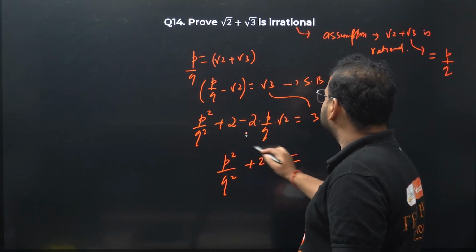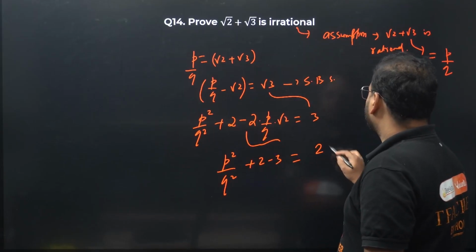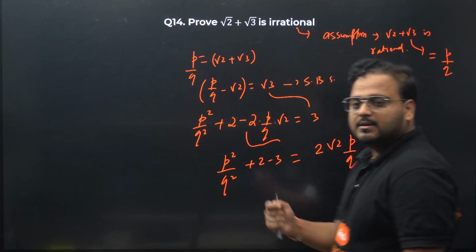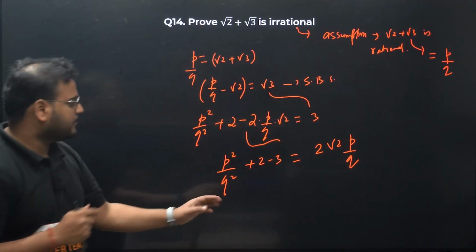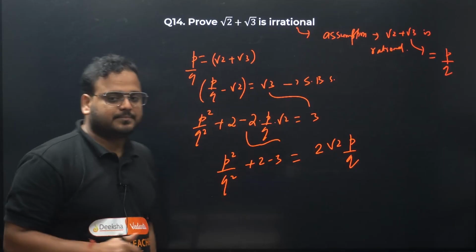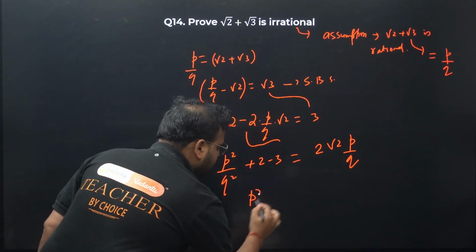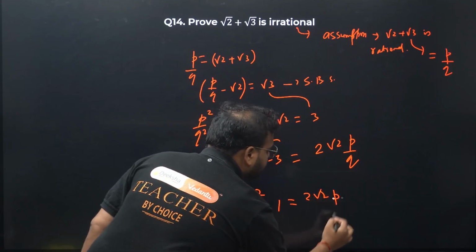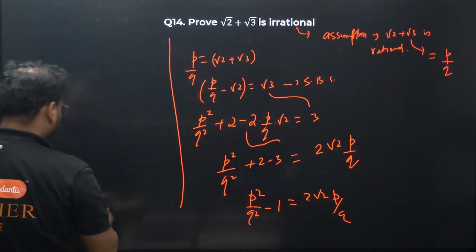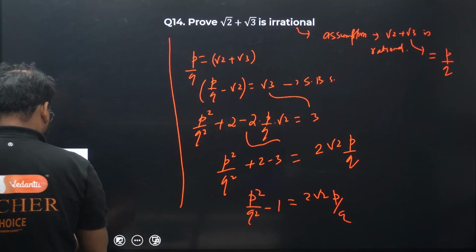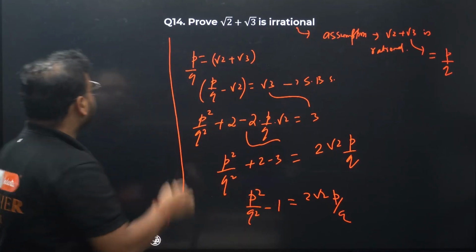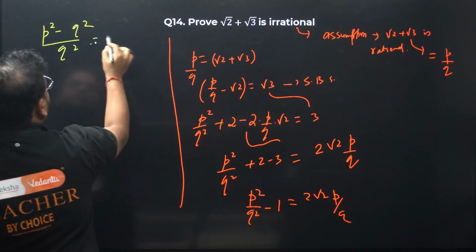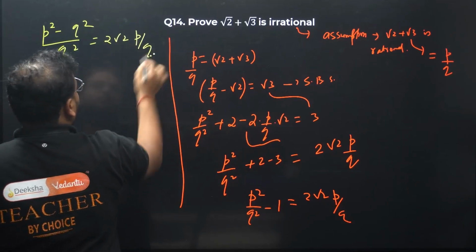Okay, and moving this term on this side, we get 2 root 2 P by Q. This is simply simplification, nothing new is there. I move 3 on this side and move this term on this side. What is this? P square by Q square minus 1 equals 2 root 2 P by Q. I can take LCM over here. I'll have P square minus Q square by Q square equals 2 root 2 P by Q.